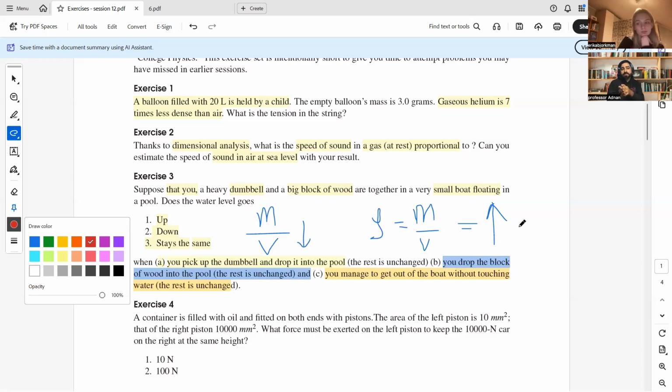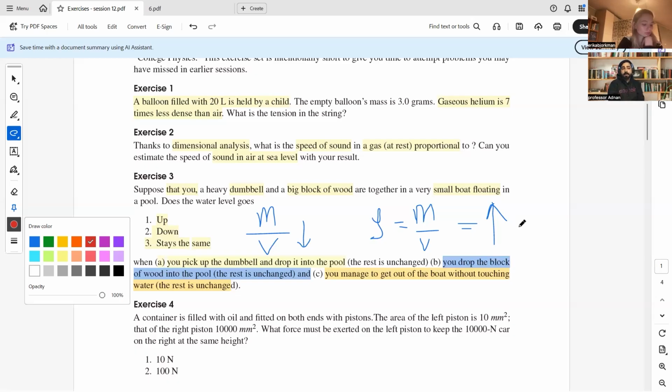If the dumbbell is within the water, then the weight of the boat is now reduced. As a result, it is not displacing water according to its initial weight, because the dumbbell is not in it, and neither is it floating. It is beneath, on the floor of the pool. As a result, the level of the water will now come down a little bit.